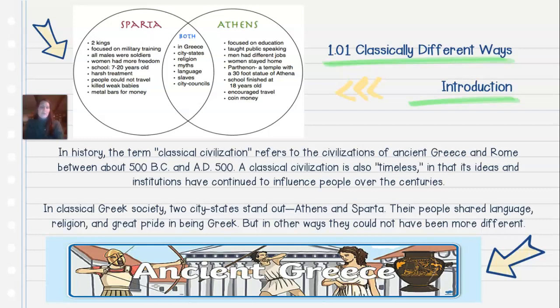And there's a lot. There's Corinth. There's a lot more than just Athens and Sparta, but those are the two biggest ones that we typically study most in history. Their people shared language, religion, and great pride in being Greek. But in other ways, they could not have been more different. Again, we're going to learn a little bit today, and then we're going to tie that in with the next lesson, 1.02.